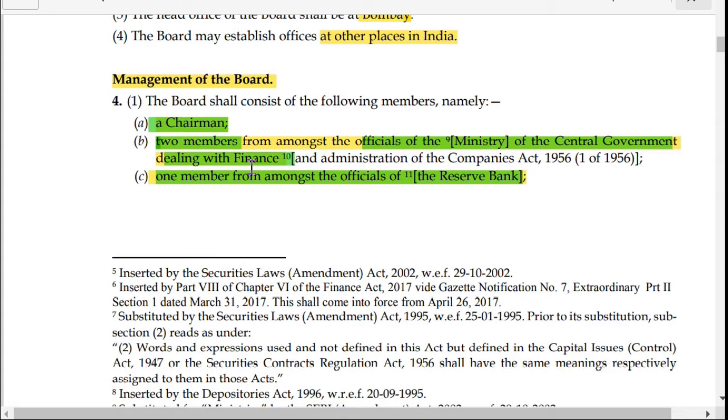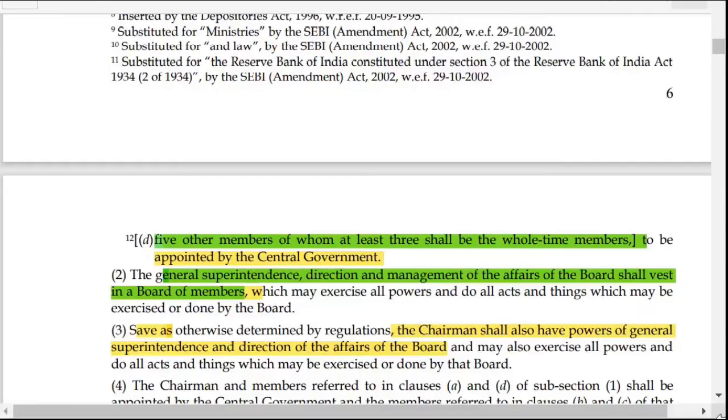So there are two members from the Ministry of Finance, one member from the officials of the Reserve Bank, and the other five members shall be appointed by the central government of India. Of these five members, there shall be at least three members who shall be the whole-time members of the board. Now, talking about the general superintendence, direction and management of the board, it shall be dealt with by the board.